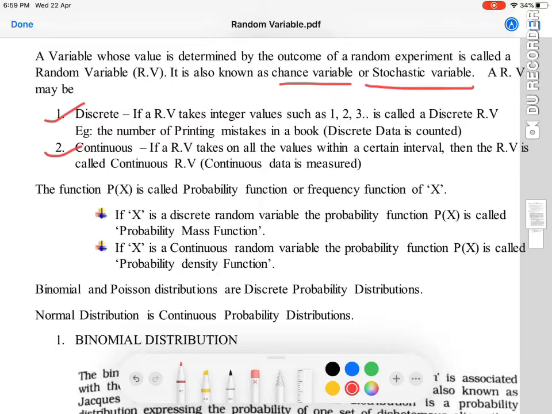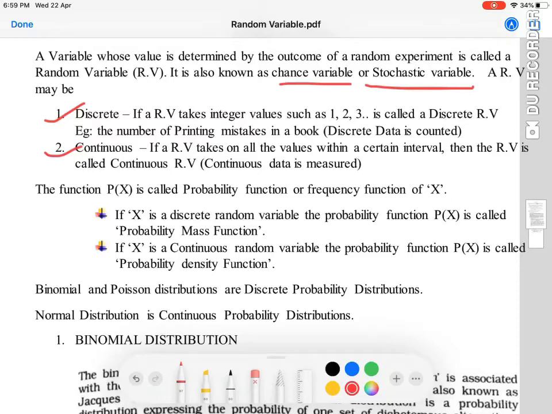And then there is data which is measured, for example, height and weight. Height and weight take values in terms of intervals. They take decimal values, like 5.2, 4.3. Height can be 5.3 inches, 4.2 inches, anything between 0 to 6 or 0 to 7. In a given range, it can take decimal or fractional values. Weight can be 55.5, 40.5, like that.